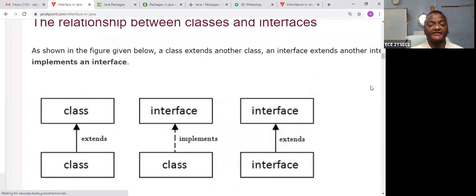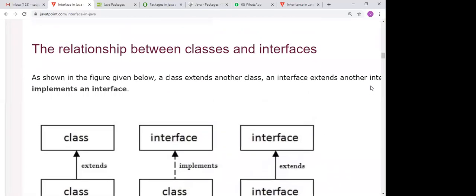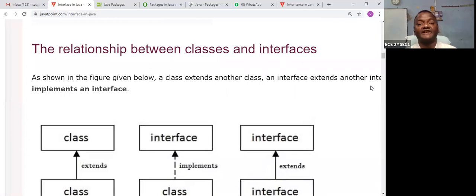Next is the relationship. I am saying method and class. An interface is a method, but is it connected with a class or not? Two chances are there: number one, interface to class, and next one, interface to interface. So an interface is connected with a class, or an interface is connected with another interface. When an interface is connected with a class, you use implements.